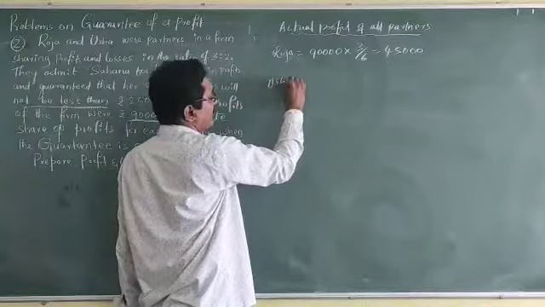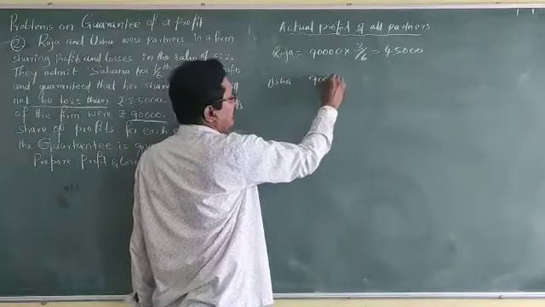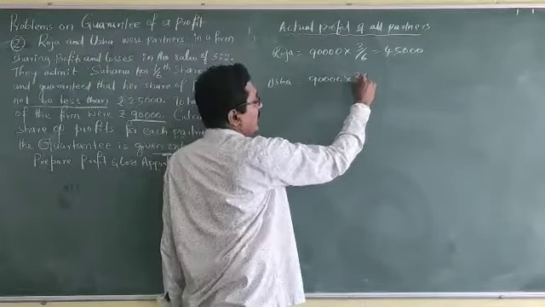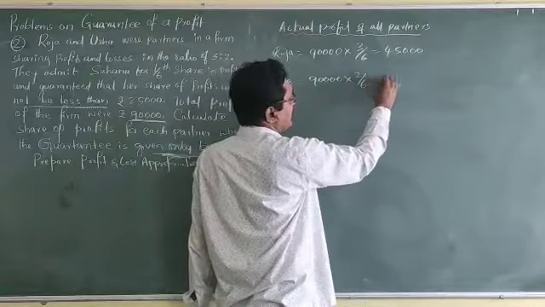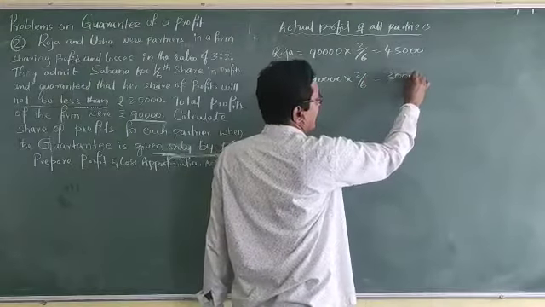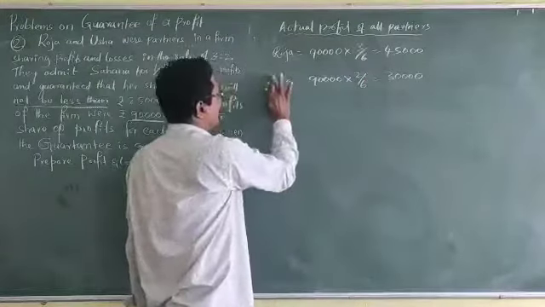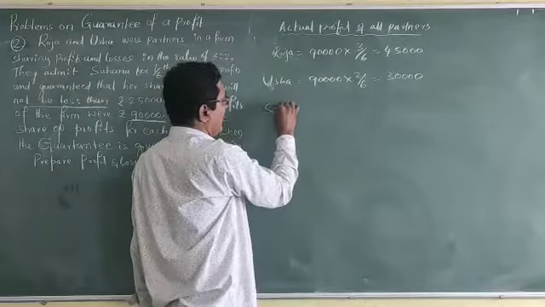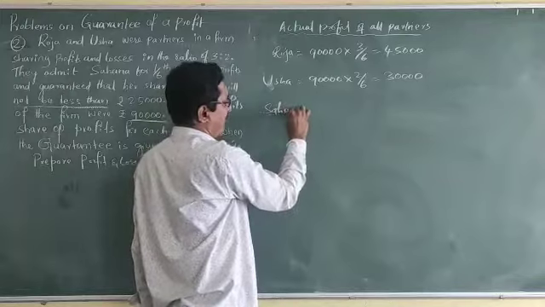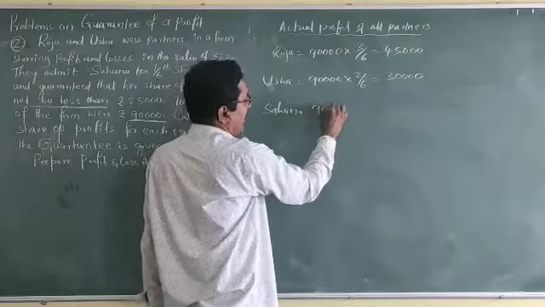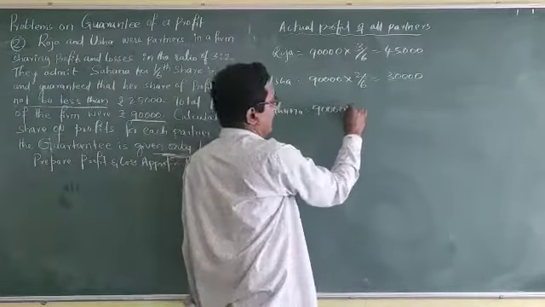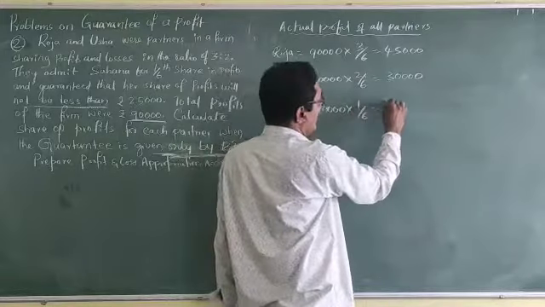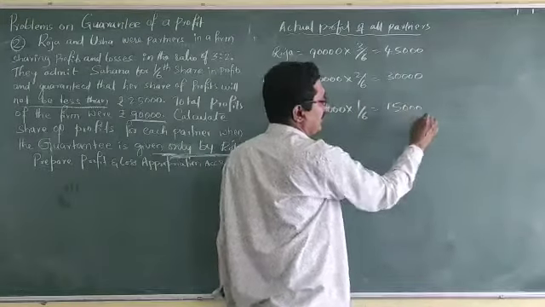Usha: 90,000 into 2/6 is equal to 30,000. And Sahana: 90,000 into 1/6 is equal to 15,000.